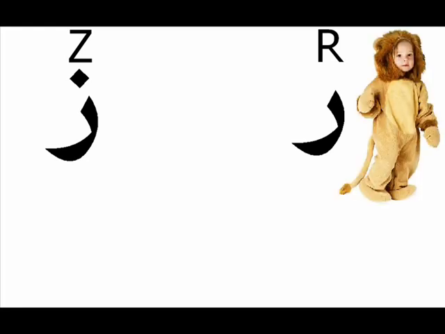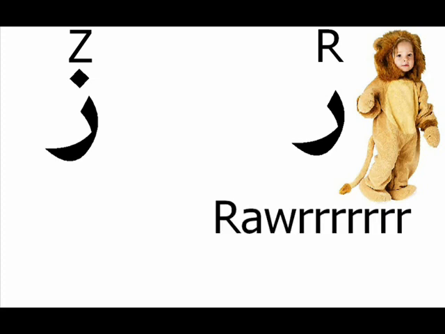Now let's look at the letters R and Z. They have the same shape. The letter R looks like a lion's tail. Think of the sound a lion makes. Now you will never forget the letter R.